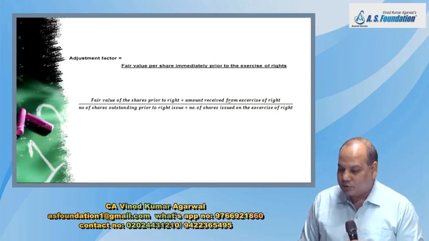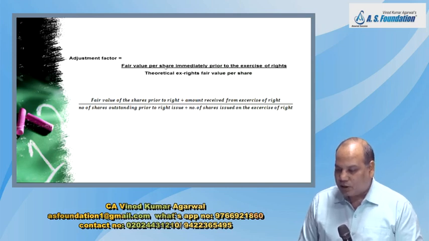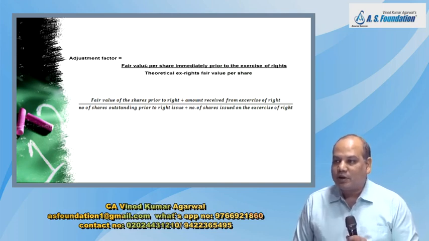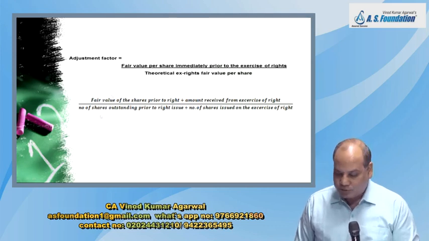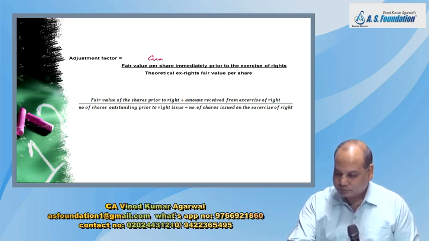And then the question is, how do you get adjustment factor? Fair value per share immediately prior to exercise of right. Now this price you will take will be the last traded price, up to which the holder will buy the share and get the right also. So this I am going to simplify by calling it cum right price.